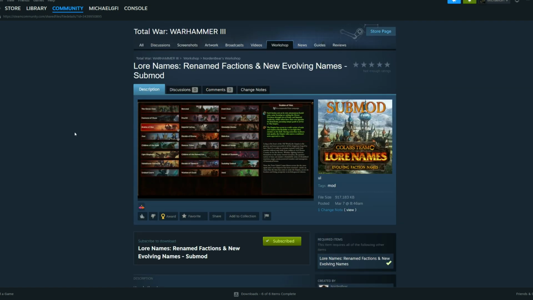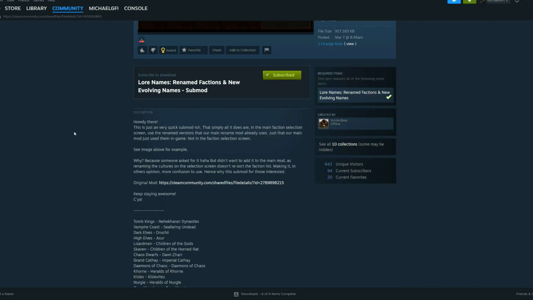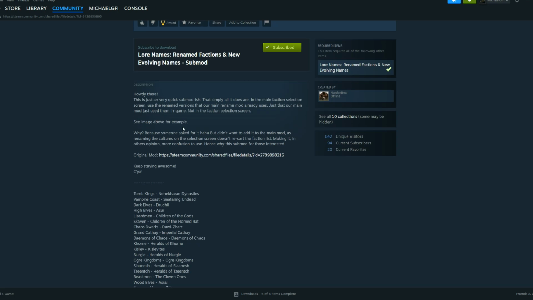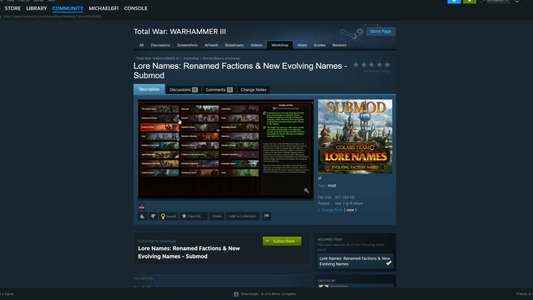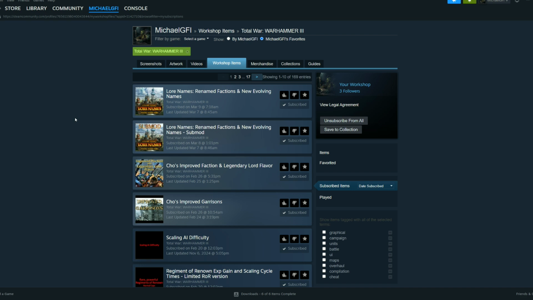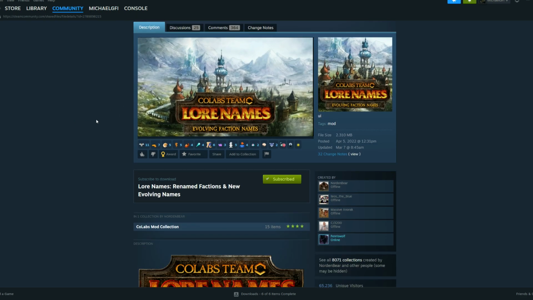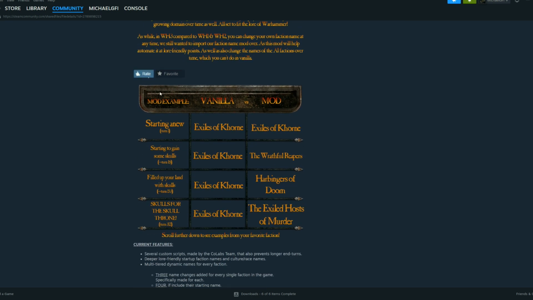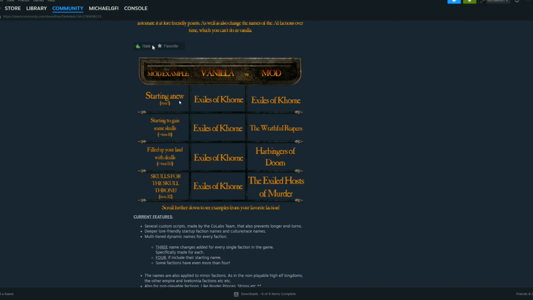And what this does is it creates a deeper naming system for the different factions. It is still loreful, but it also becomes a little bit more complex than what the regular old vanilla faction names are. So let's talk about that for a second. You can see right here the different names. This is an example here. The different names of a faction that occur as your faction sort of, let's call it, levels up.